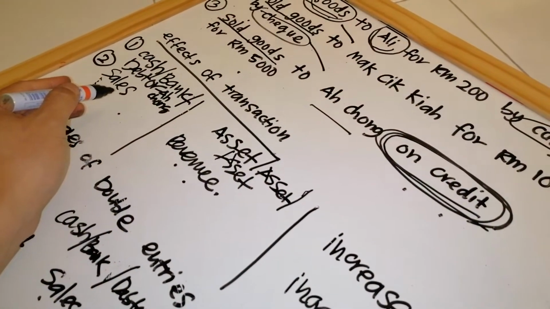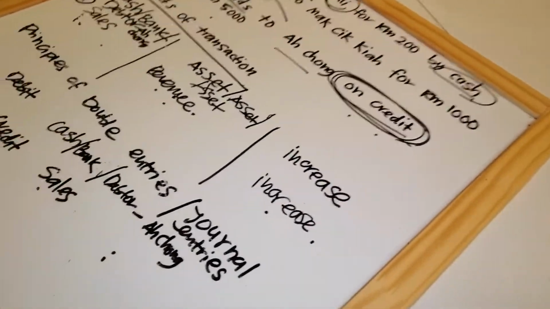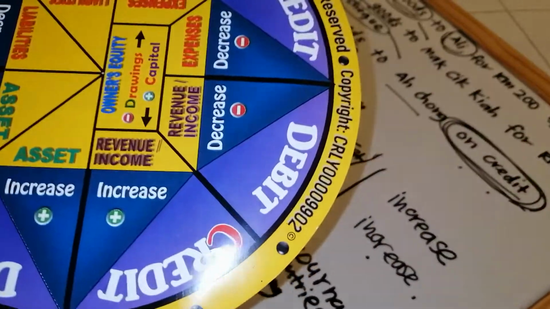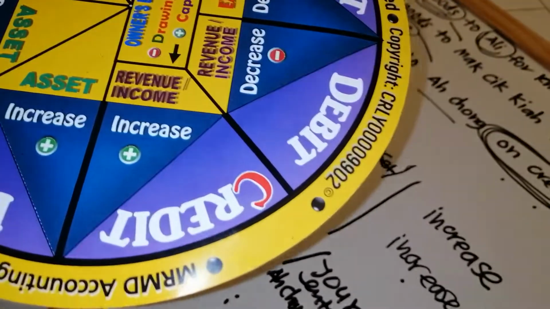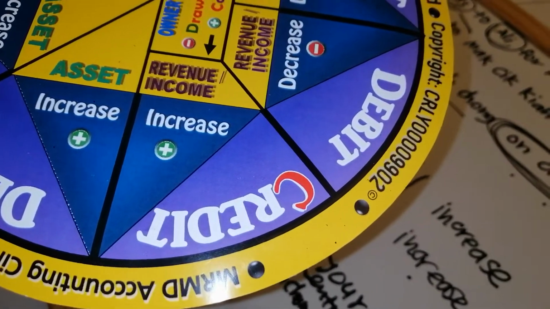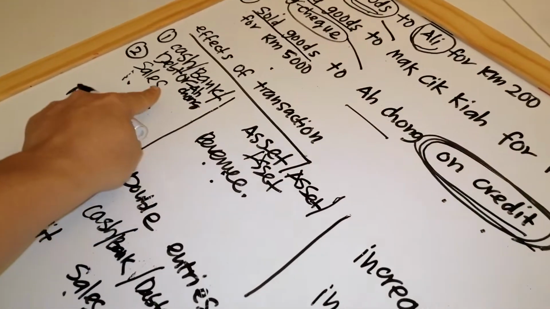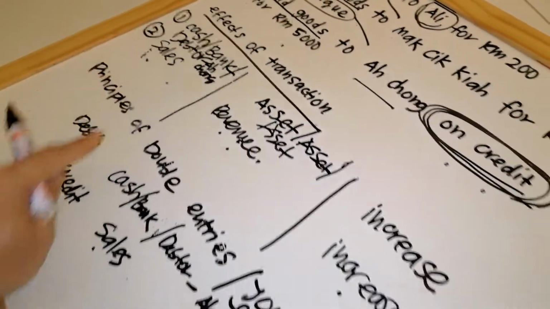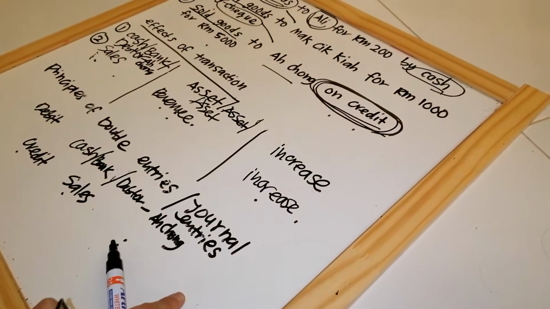Second, the effect: sales revenue increases. When revenue increases, we record under credit. Can you see that? Revenue increase, credit. So credit, not revenue, but the name of the revenue here is sales. So you put sales here and the figure, 5,000.